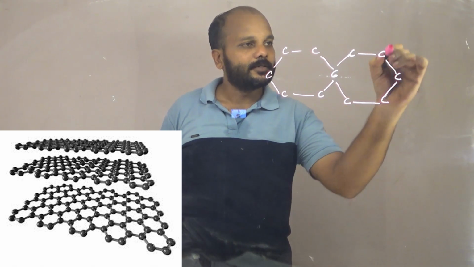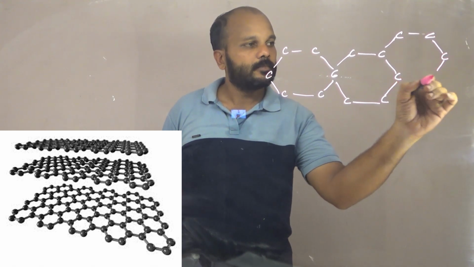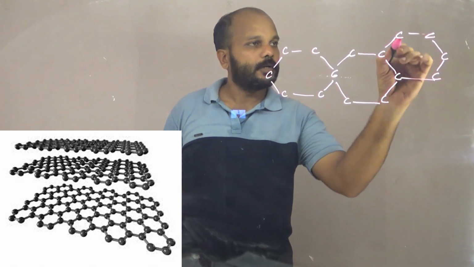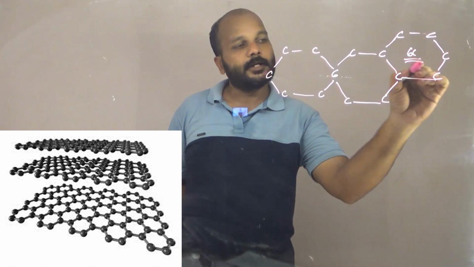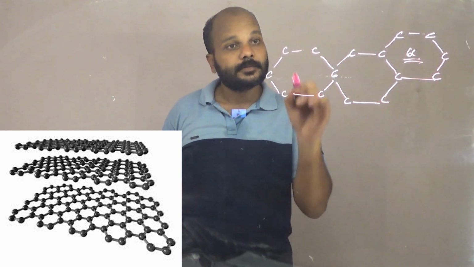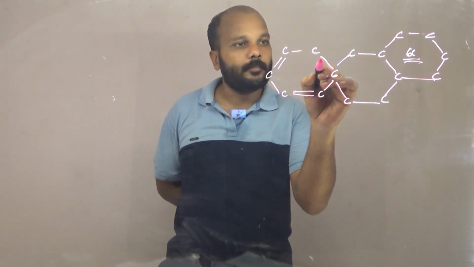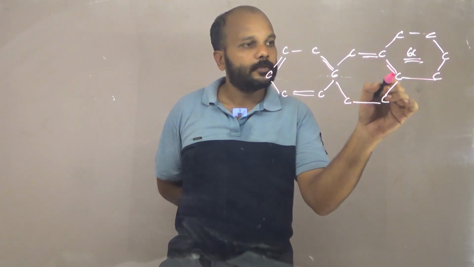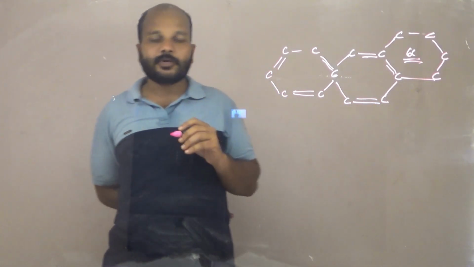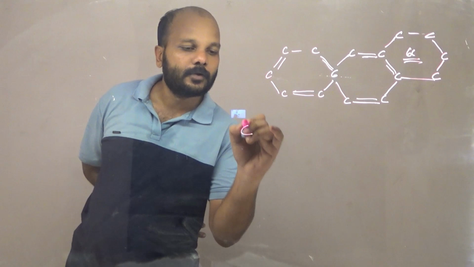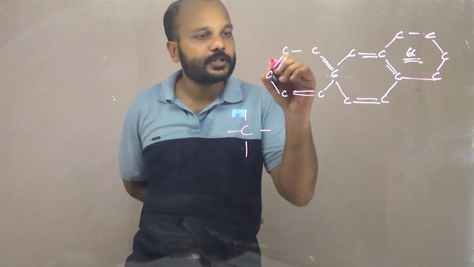So again, this carbon, so 1, 2, 3, 4, 5, 6. Six carbon atoms will be there in each ring, and this carbon is bonded in this way. So intermittently there will be a double bond, and one thing you can understand: carbon is able to form 4 bonds if it is forming only single bonds, right? Here you can see there is a double bond.